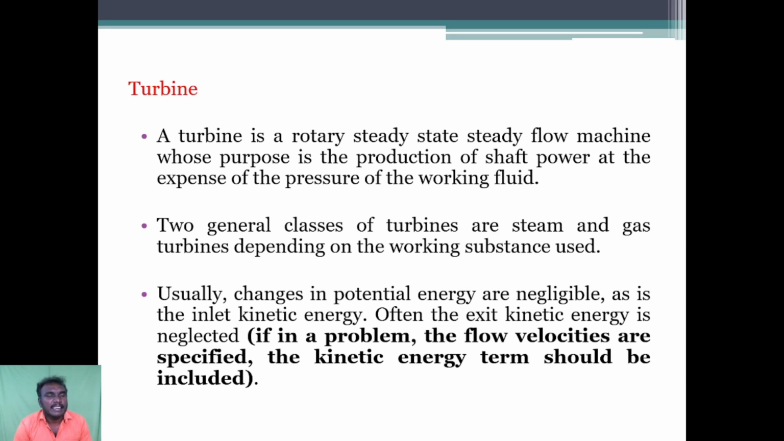Then turbine. A turbine is a rotary steady state steady flow machine whose purpose is the production of shaft power at the expense of the pressure of the working fluid. Two general classes of turbine are steam and gas turbines, depending upon the working substance used. Usually changes in potential energy are negligible, as is the inlet kinetic energy. Often the exit kinetic energy is neglected, but if in a problem the flow velocities are specified, the kinetic energy term should be included.